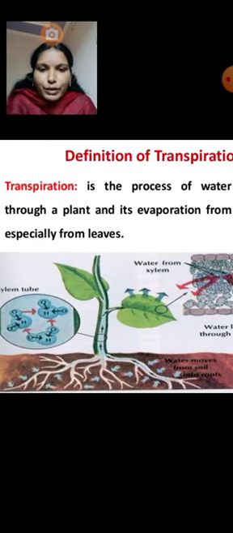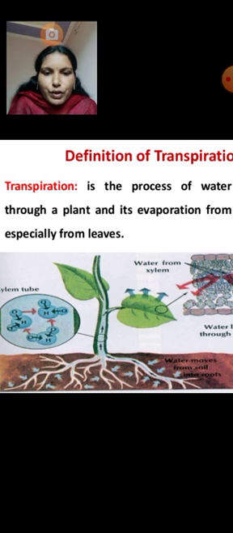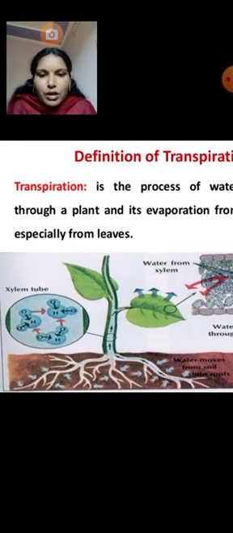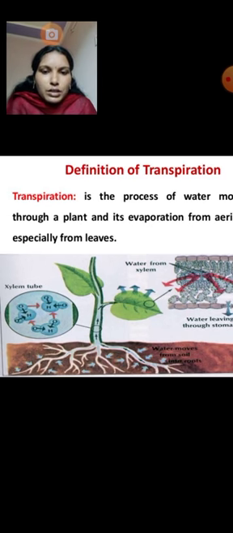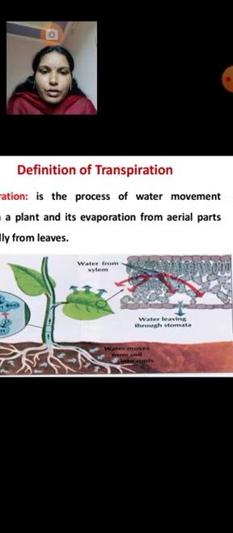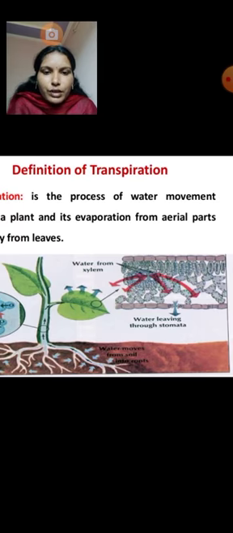Here will be the root system, water moves from the soil into the roots. Arrows will be here. Through this, water molecules are moving and transferred to the leaf. So this is the internal structure of the leaf, and water leaves through the stomata.